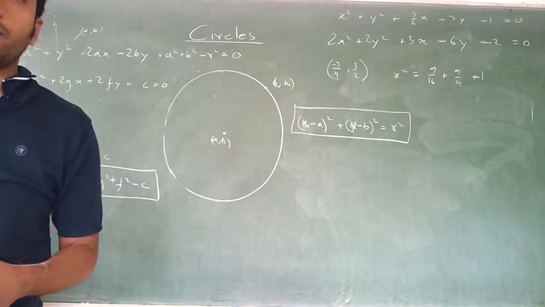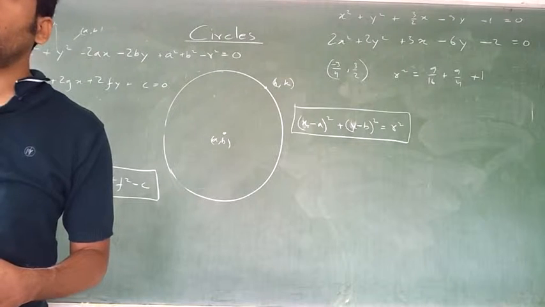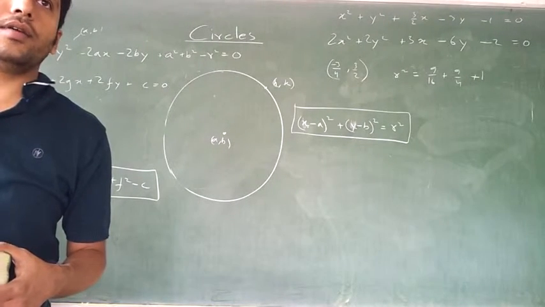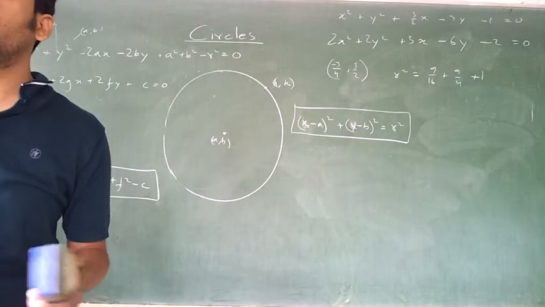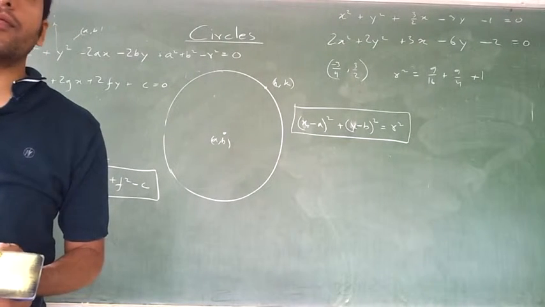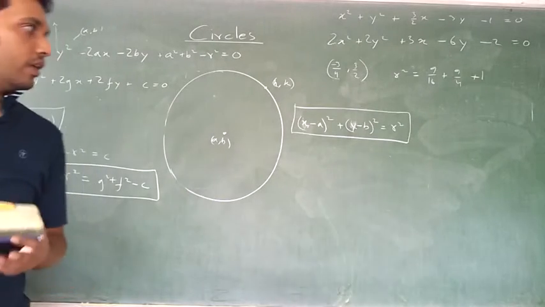You have to make the equation of a circle. Okay? What else? If the diameter ends are given to you, say 2, 1 and 12, 3 are the diametrical ends, then again you can find the equation of a circle. Okay, right? So derive the general equation.